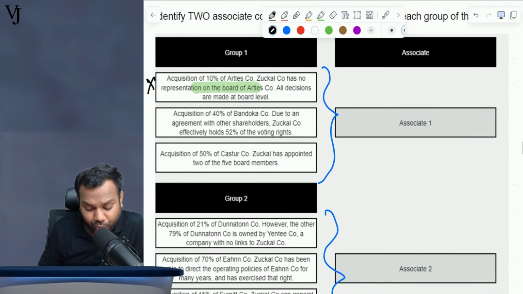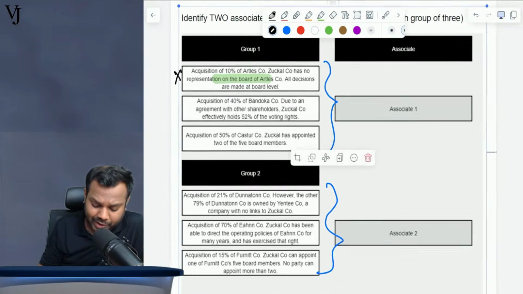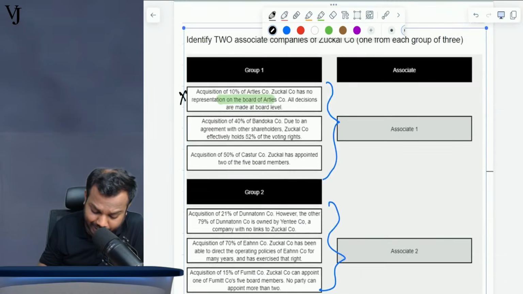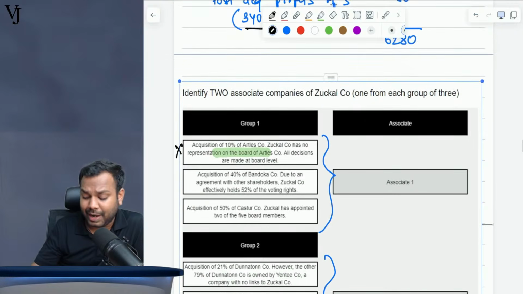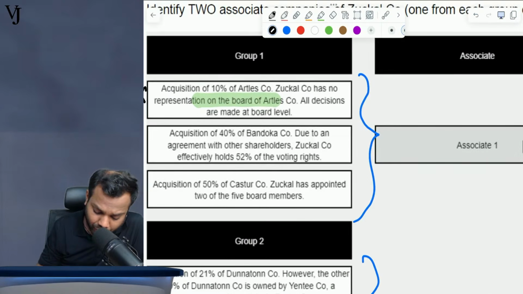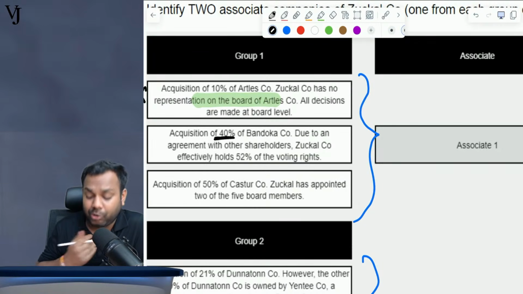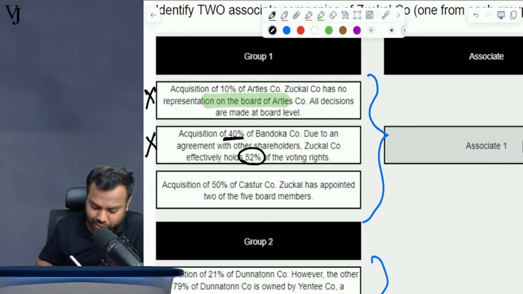Now, acquisition of 40% of Bandoka. Due to an agreement with the other shareholders, Zakal company effectively holds 52% of the voting rights. Understand what is happening. Though I have ownership to the tune of 40%, I have voting rights to the tune of 52%. Means there is control. So is it an associate? No, this is also not an associate.